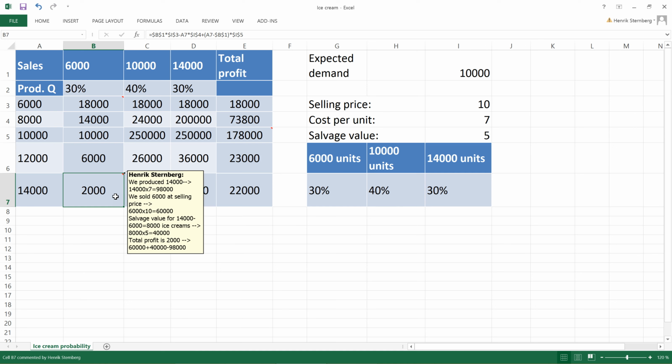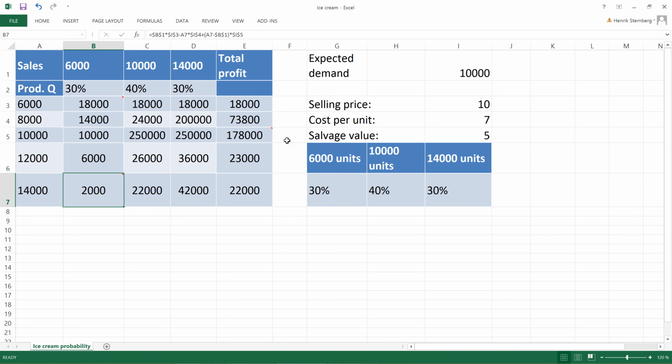That's our first revenue. Then we will get the salvage value for the remaining ice creams, the ones that we didn't sell according to demand. We produced 14,000, we sold 6,000 at the regular price, so we will have 8,000 remaining. These 8,000 are sold at the salvage value, which is 5.